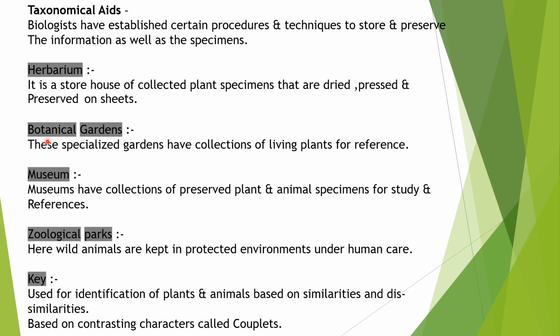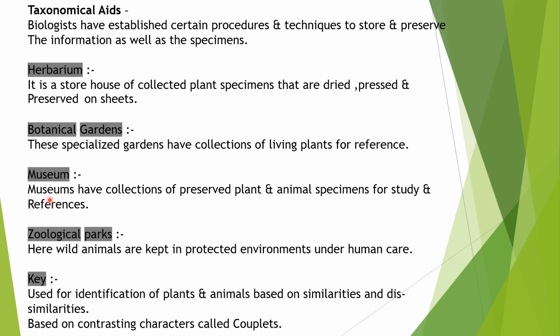Another aid is botanical garden. These specialized gardens have collections of living plants for reference. Next is museum. Museums have collections of preserved plant and animal specimens for study and reference. For this, specimens are preserved in containers or jars in preservative solutions.